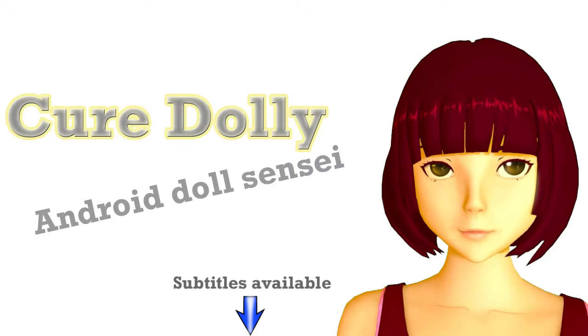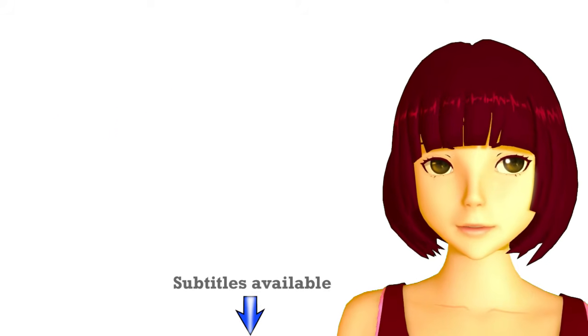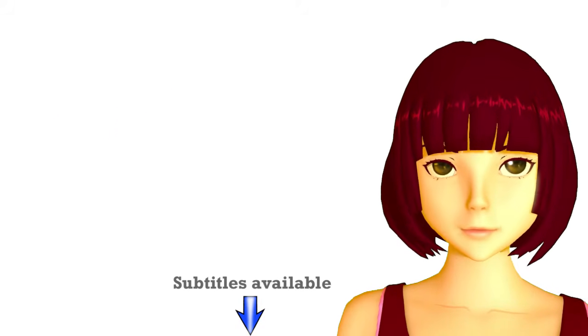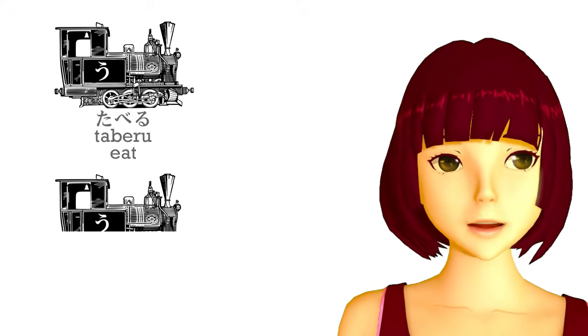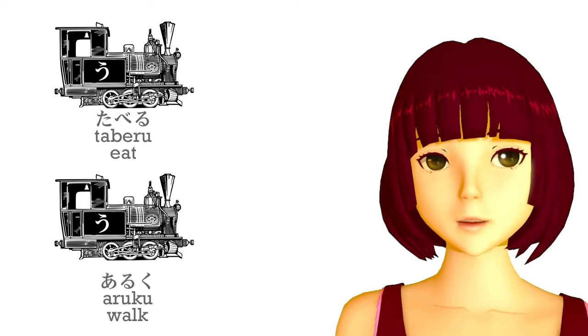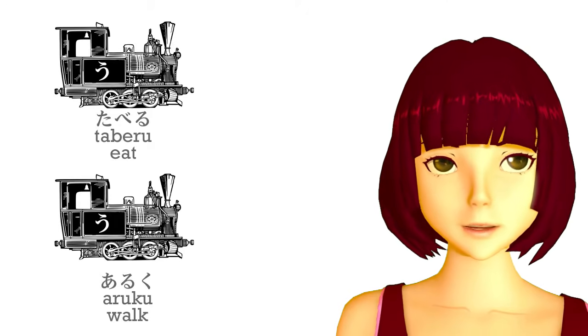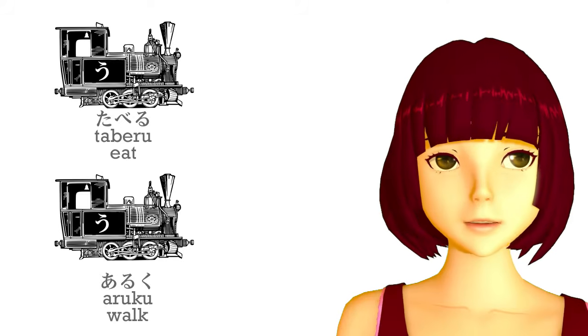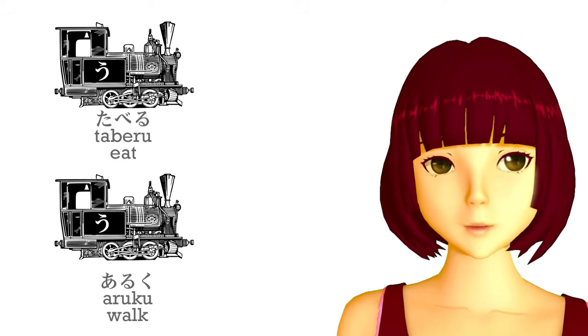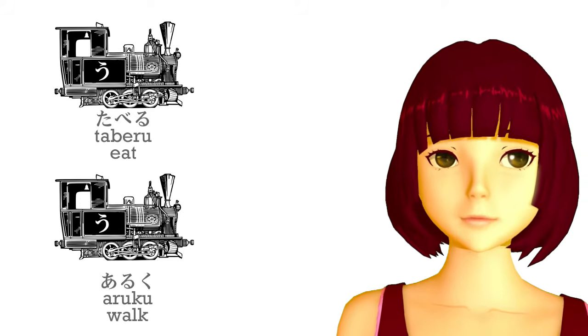Up to now, we've only been using one tense, and that is the one represented by the plain dictionary form of verbs: taberu, eat, aruku, walk, and so forth. To use natural-sounding Japanese, we need 3 tenses. You might think they would be past, present, and future, but in fact they're not.